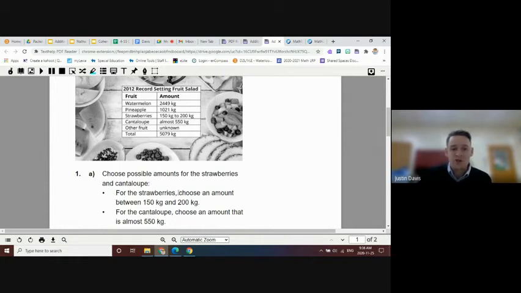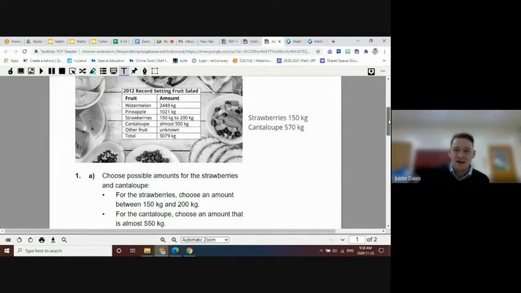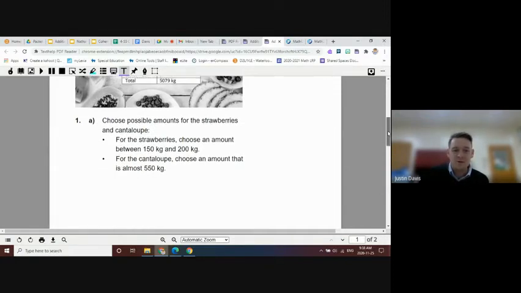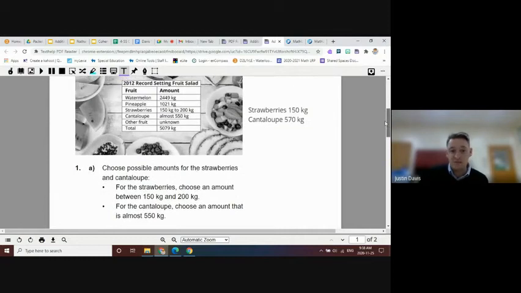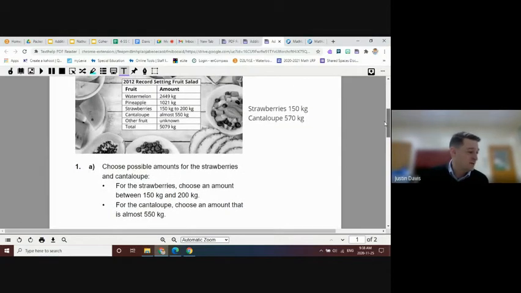For strawberries, you need to choose an amount between 150 and 200. If I could choose someone who could pick an amount between 150 and 200. Not a trick question. All right, so that's what we're doing for 1A. That's it. We're already done page 1 of this sheet.